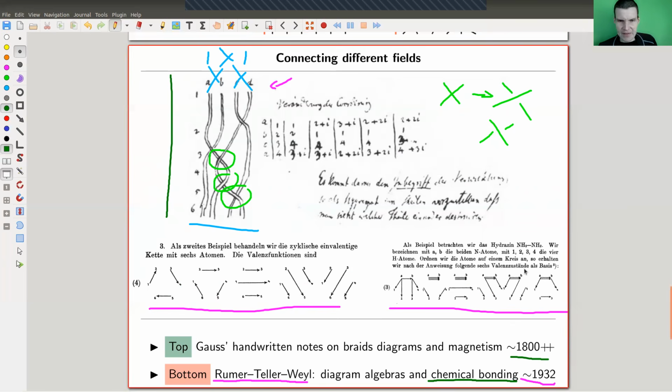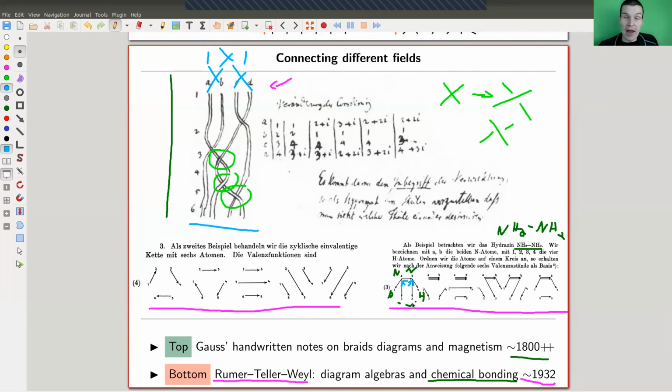And it kind of works like this. They model the chemical bonding. Here you have a certain type of atom, NH squared, and another one of those, NH squared. And they just model them by drawing them on a circle. Here you have 4 H's along the bottom, and they have one bond, and you have the N's along the top, and they have 3 bonds, and then they draw those pictures. So the A here has 3 outgoing edges because it's a 3 bond. The B here has 3 outgoing edges, and the H's all have 1 outgoing edge. And you draw those pictures. You have a diagram algebra of those pictures, which then models the chemical bonding.